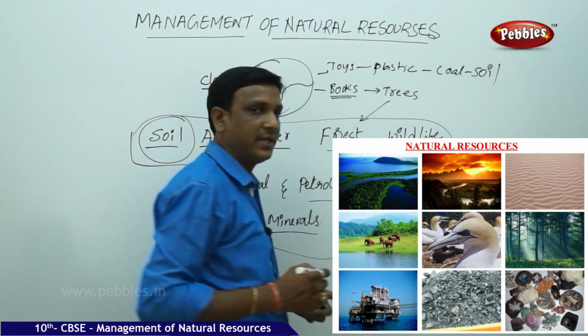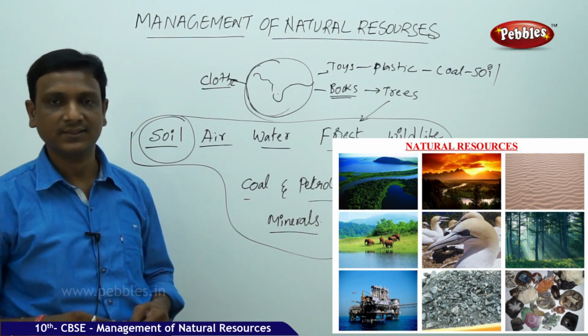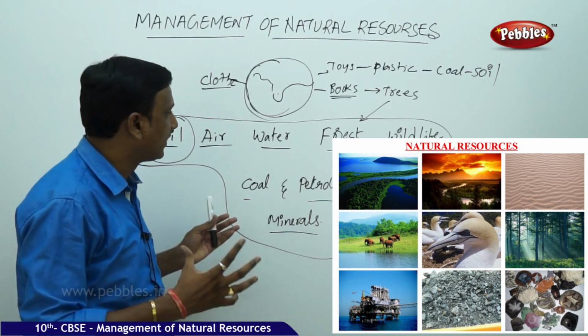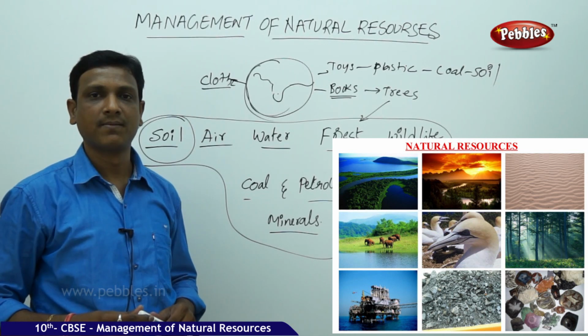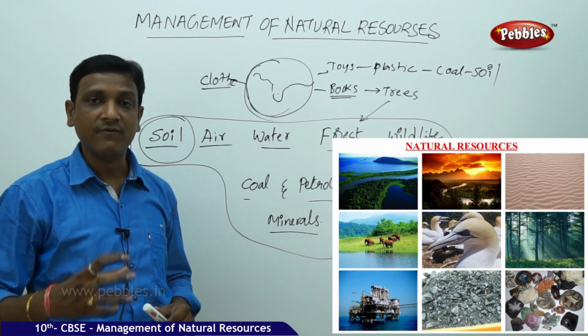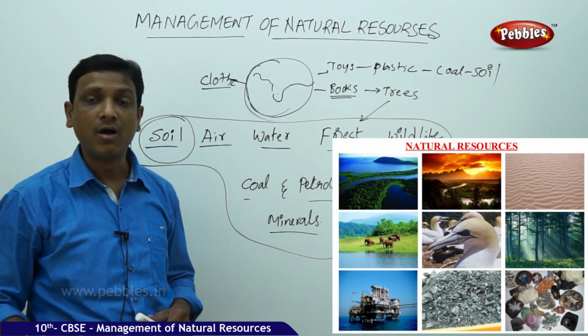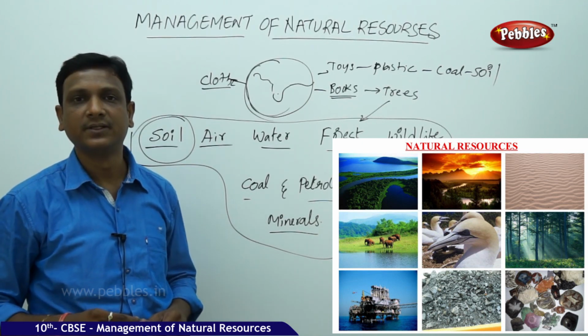So this is a very big issue, a global concern. So worldwide, there are many people worried about this overexploitation of the natural resources, which leads to very severe problems that cannot be rectified or corrected in a short span of time.